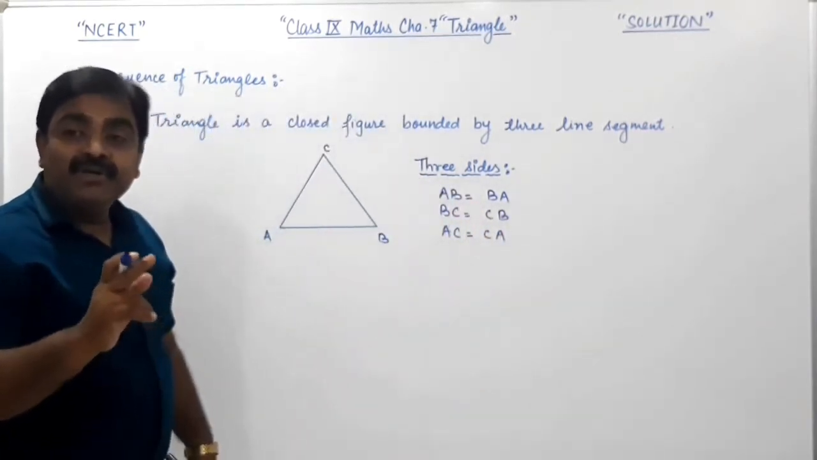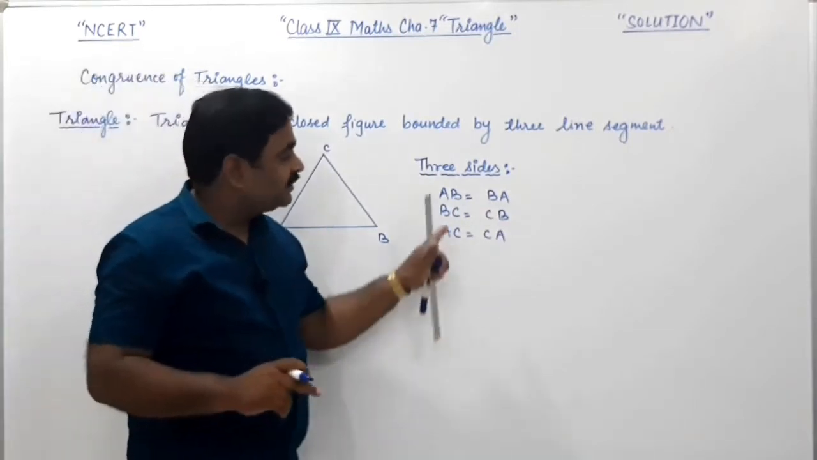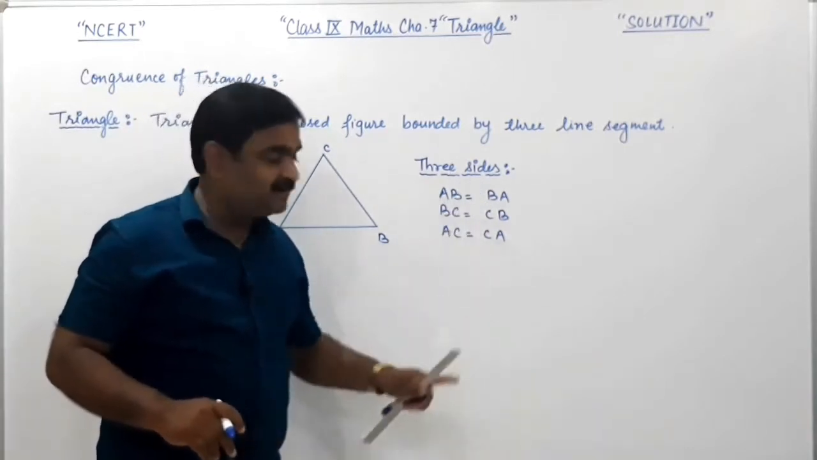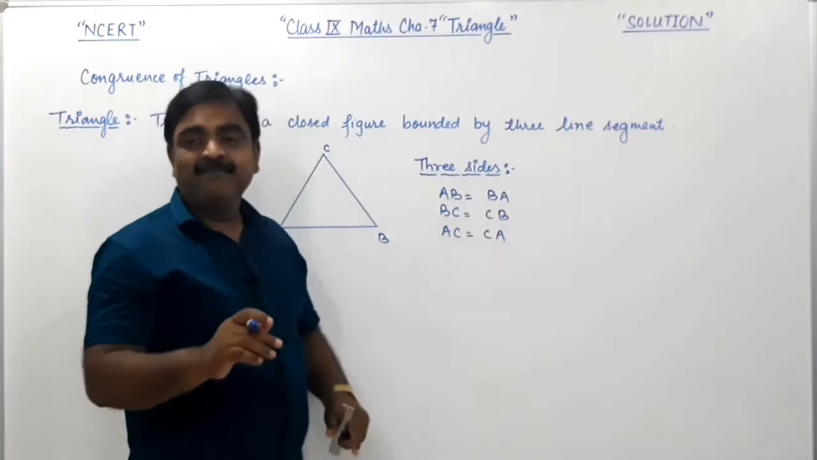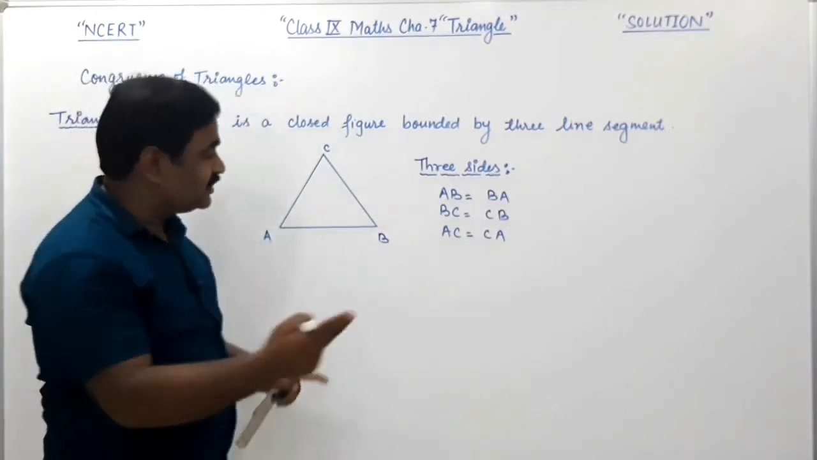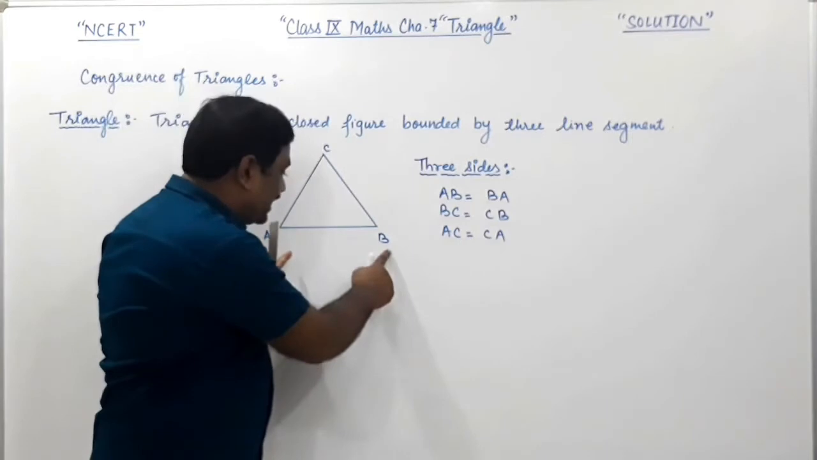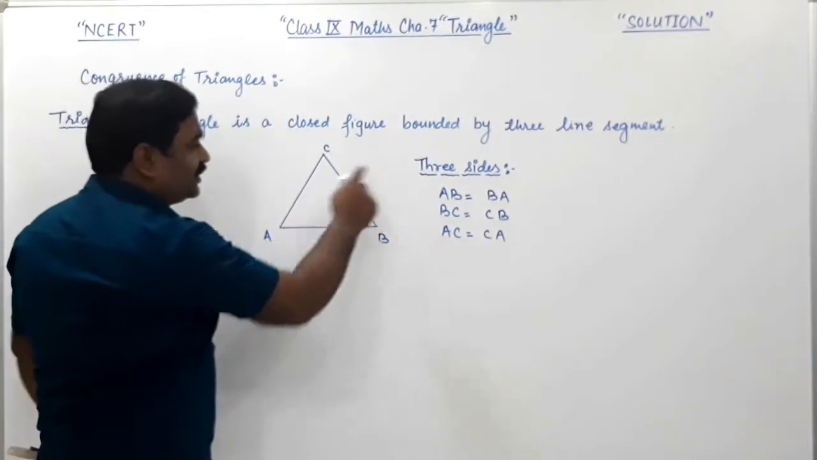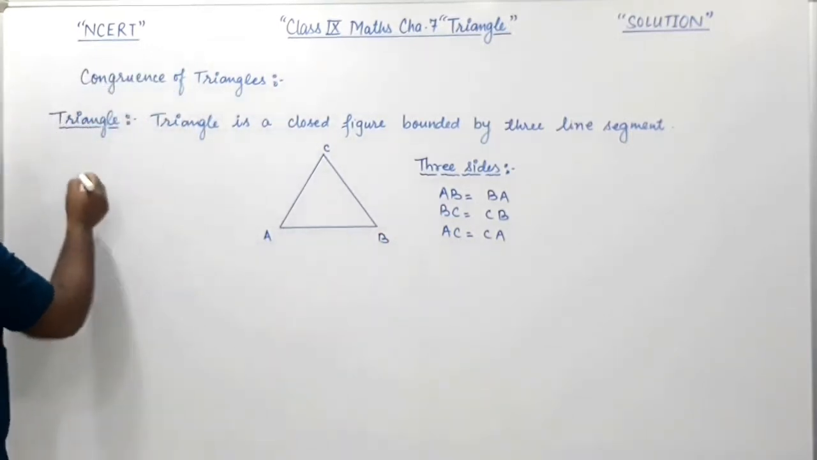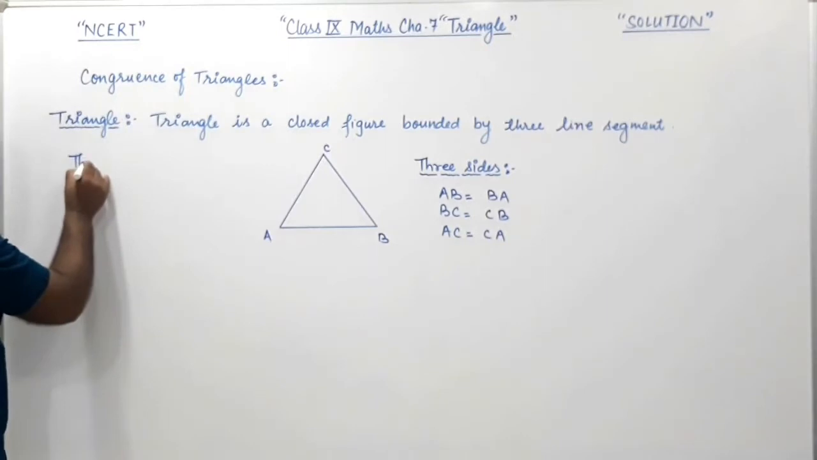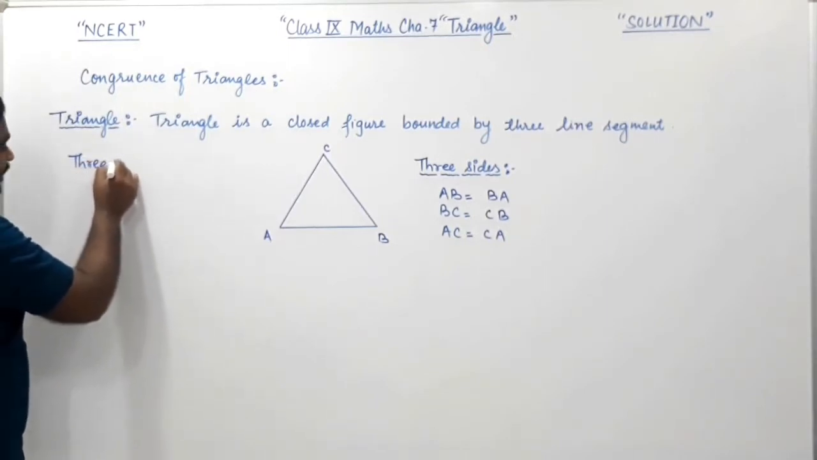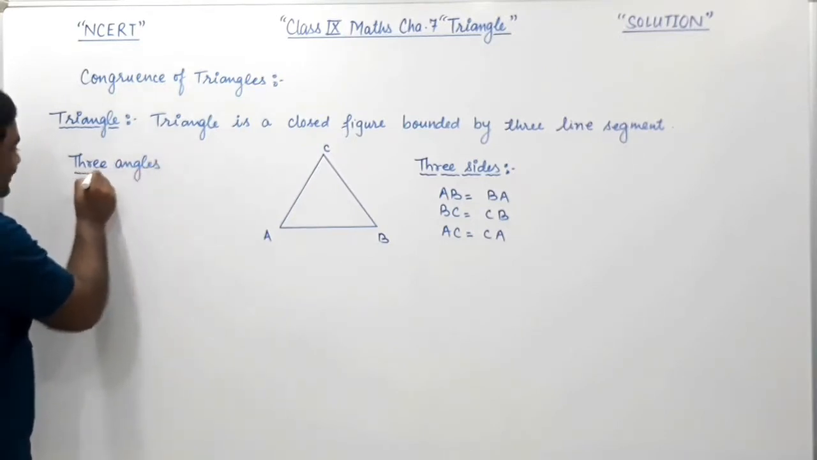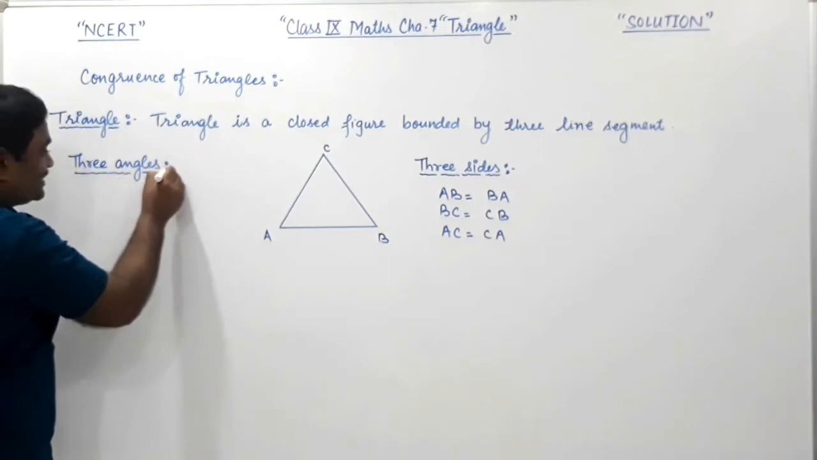So to write a line segment, you can write AB or BA, BC or CB, AC or CA. A line segment consists of two letters, A, B or B, A. Don't be confused. As this triangle consists of three sides, it has three angles also, right? So what are these three angles?